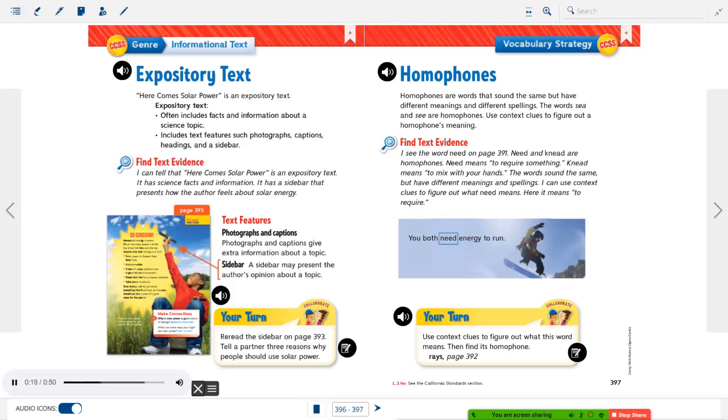Find text evidence. I see the word need on page 391. Knead and need are homophones. Need means to require something. Knead means to mix with your hands. The words sound the same but have different meanings and spellings. I can use context clues to figure out what need means. Here it means to require. You both need energy to run.